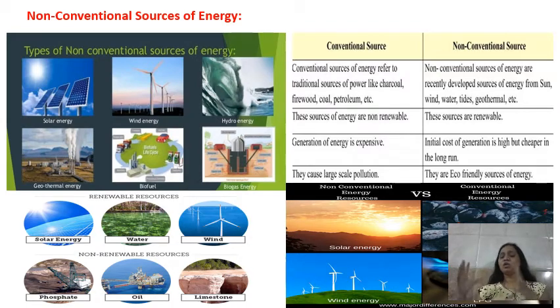So these all are called the non-conventional sources of energy, which is naturally present on the earth and which is infinite. Okay, जिसको यूज करने से वो खत्म नहीं होगा. That is called the non-conventional sources of energy. See, certain examples are also there. This is a solar energy which is non-conventional. This is coal which is conventional. This is a wind energy.